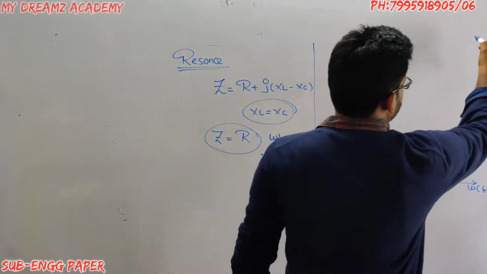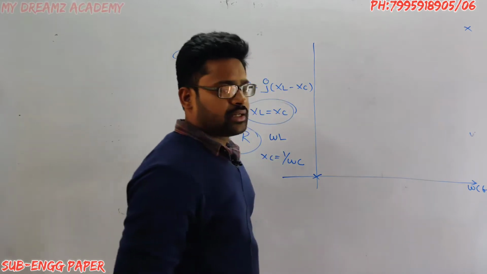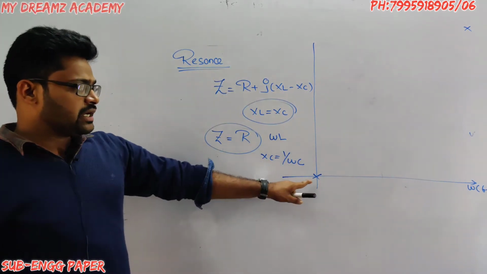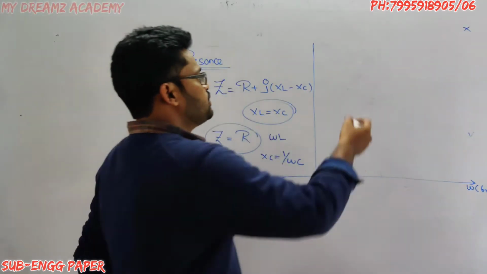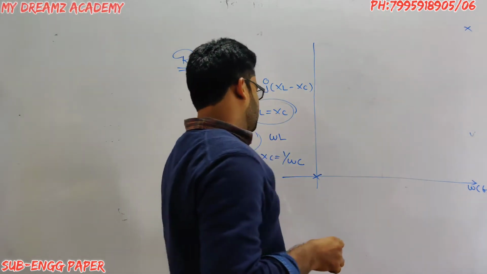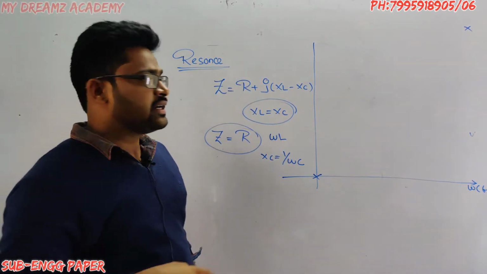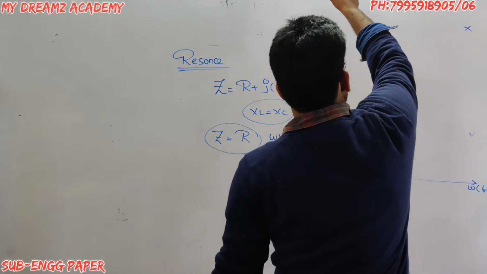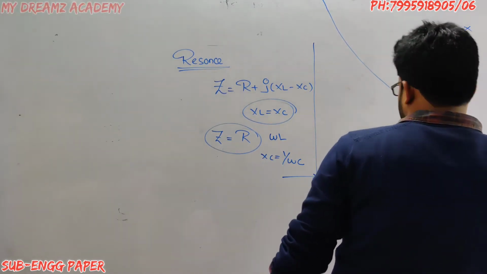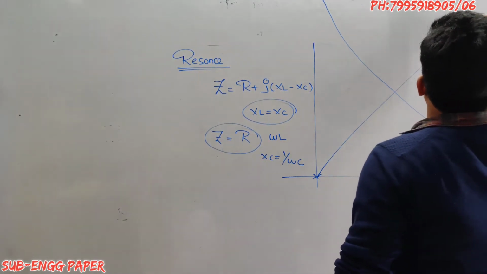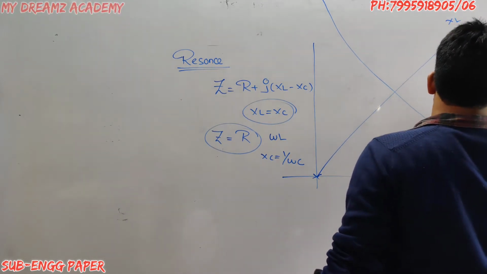When omega is infinity, XL is infinity. Similarly, when omega is 0, XC is infinity. When omega is infinity, XC is 0. So it will be like this: this is XL, this is XC.